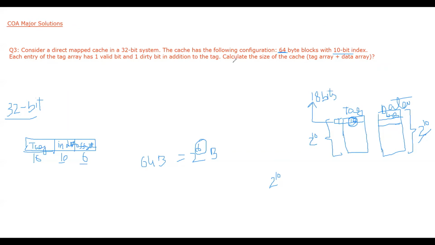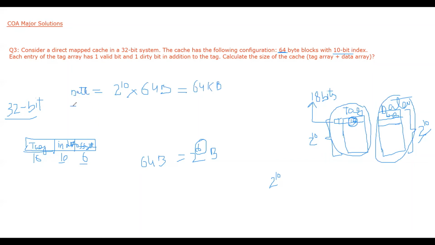Okay. In addition to the tag, calculate the size of the cache. So we have to calculate the size of cache. Size of cache means size of tag plus size of data array. So let's first see the data array. What is the size of the data array? How many entries are there? 2 raised to power 10, into each entry stores 64 bytes. Okay, so the total size will be 2 raised to power 10 is kilo, so it will be 64 kilobytes. Okay, it is for the data array.